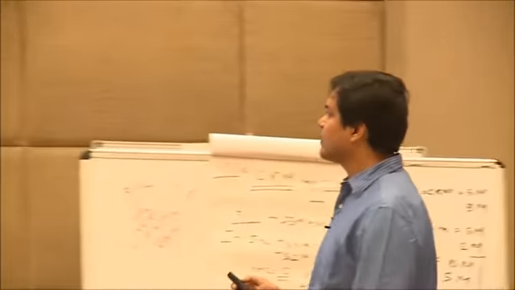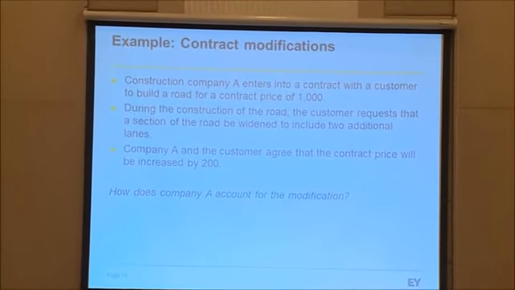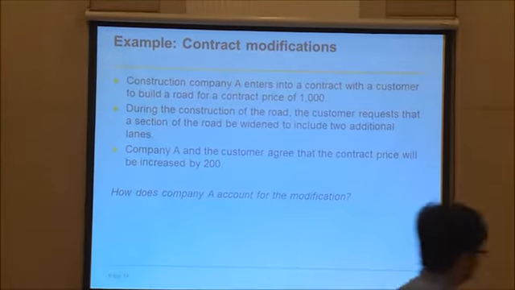In this case, I assume 30th September, so it came on 30th September. But if you have done the modification on 5th of November, a cumulative catch-up adjustment can come on that day only. Okay? Now, see this example. I have explained you all the three scenarios, so you can just read the answers which are given as part of it.